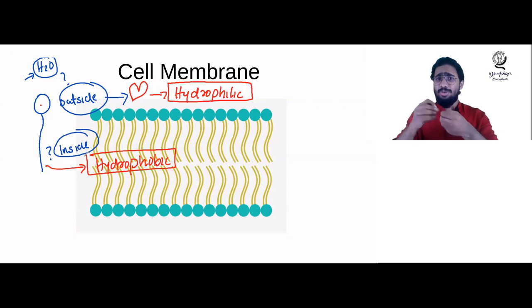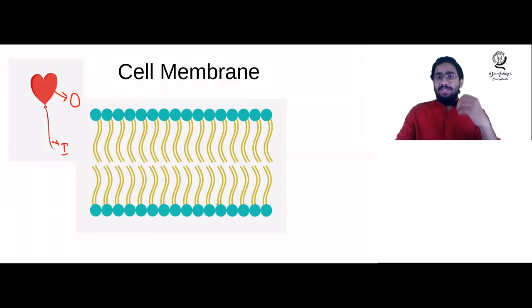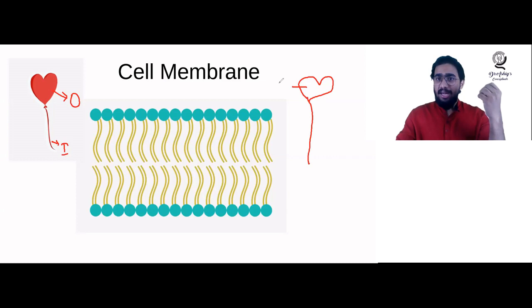To remember that, I'll be using another mnemonic, another trick here. You have to remember a lipid molecule like a heart-shaped balloon. The balloon part represents the head, and it looks like a heart shape, so it is loving. What loving? Water loving. So it is known as hydrophilic. And the tail area has the opposite behavior. That is hydrophobic, in fear of water. So they are known as hydrophobic.